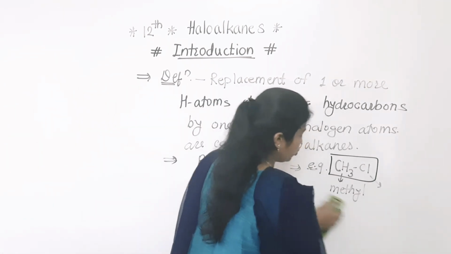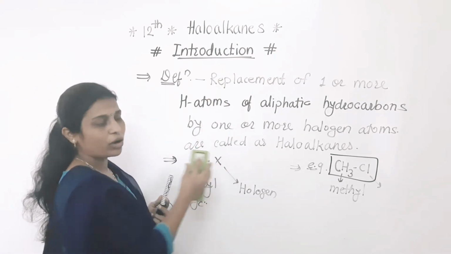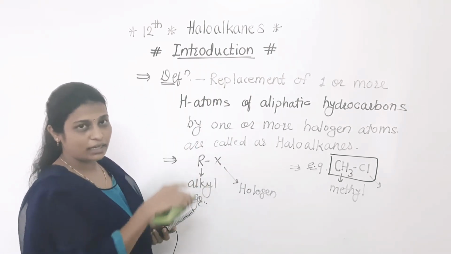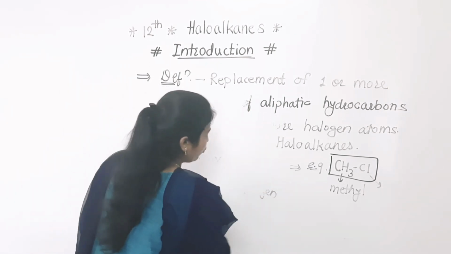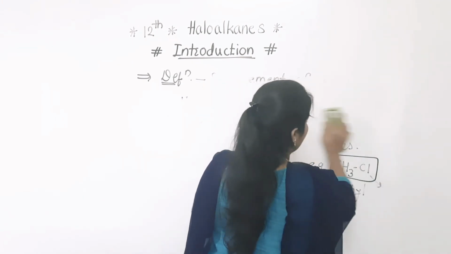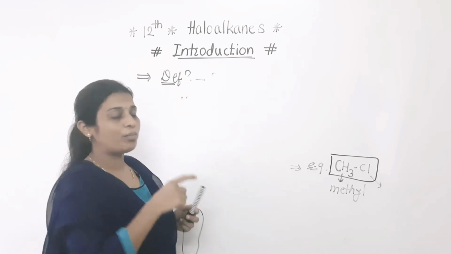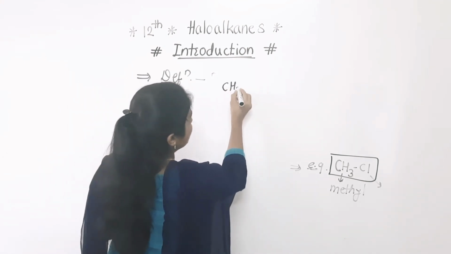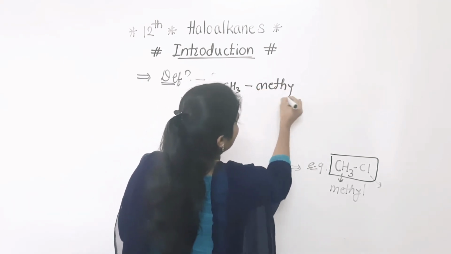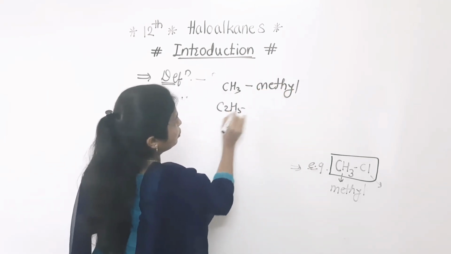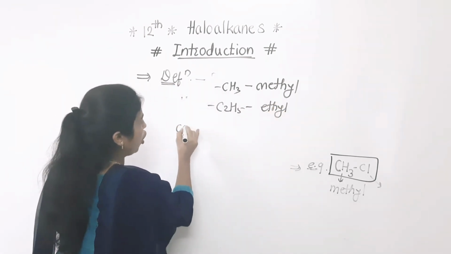If we want to know the name of that, I will tell you one point. I hope you have completed the definition. If not, take a screenshot and you can complete the notes also. Okay, now see here. If we consider the name, in short I will tell you, because after that we will discuss the nomenclature in the next video. So when CH3 is there, we say it as methyl. If C2H5 is there, then we call it ethyl. Okay, when we are writing the common name,